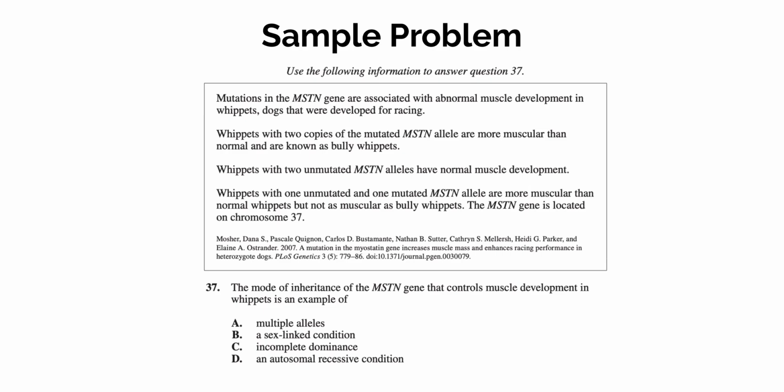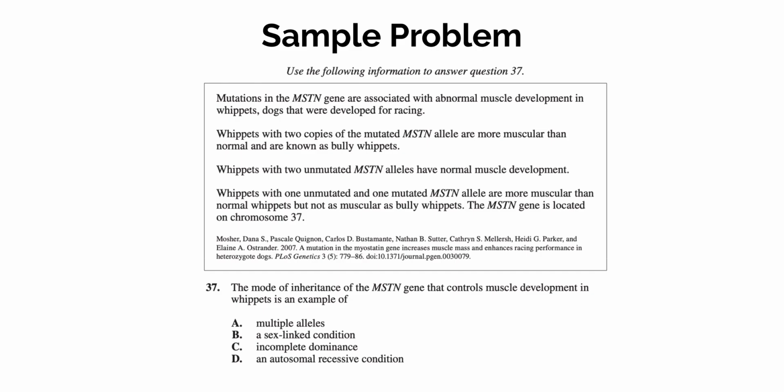The MSTN gene is located on chromosome 37. Then we're given citation information. Question asks us, the mode of inheritance for the MSTN gene that controls muscle development is an example of what? We have A, multiple alleles, B, sex-linked condition, C, incomplete dominance, and D, an autosomal recessive condition.